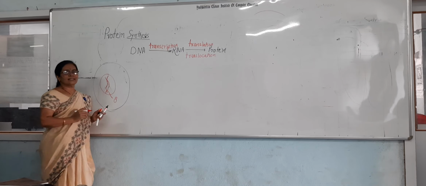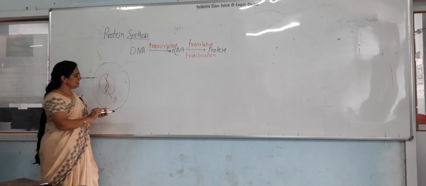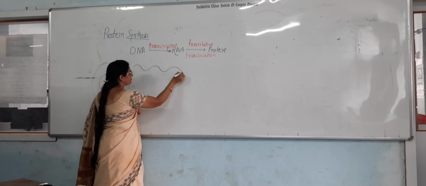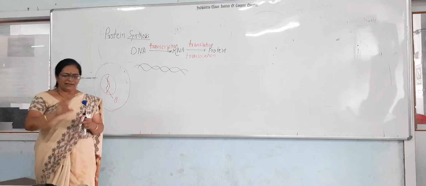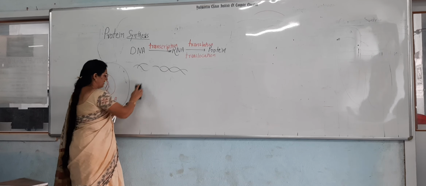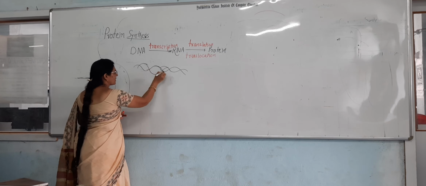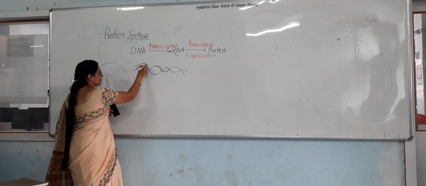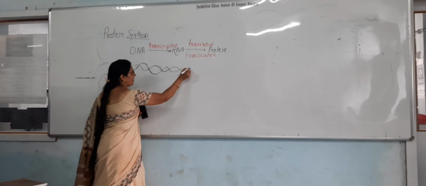So how are those RNAs synthesized? This process is called the transcription. What is the process? Look here. Suppose this is the DNA. At some point, this DNA produces loops. And generally this messenger RNA is produced on 3' to 5'.